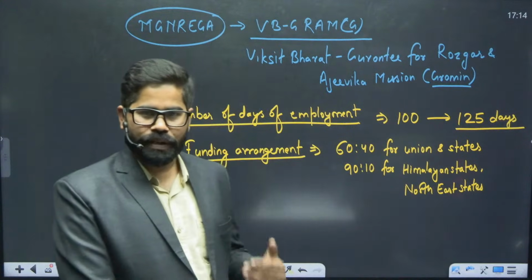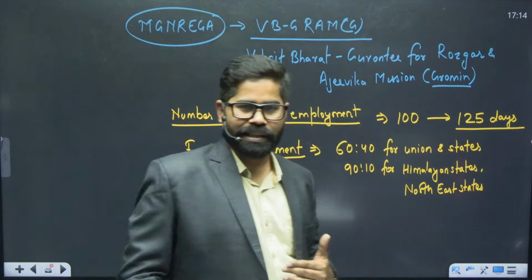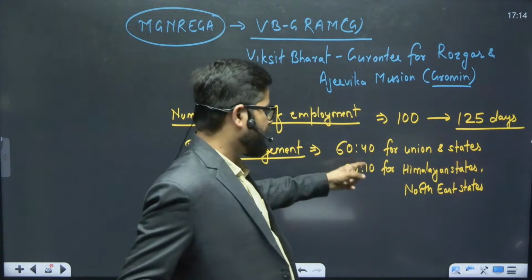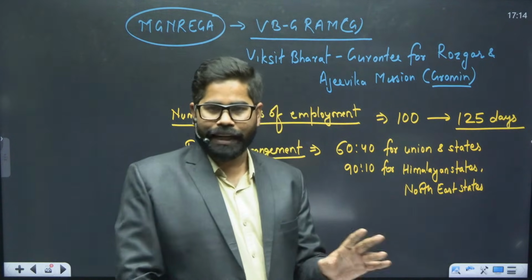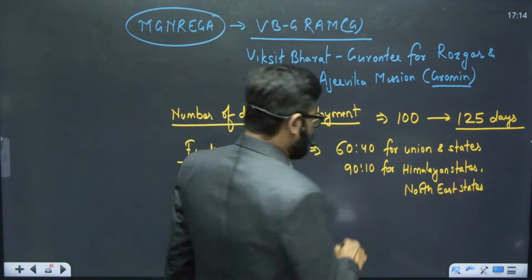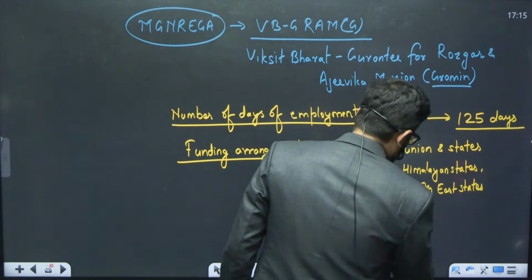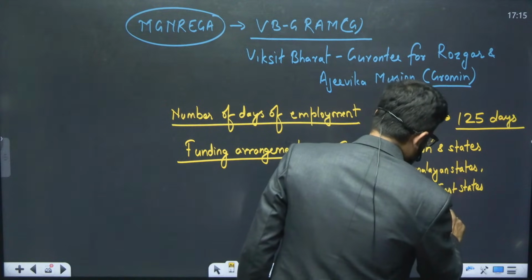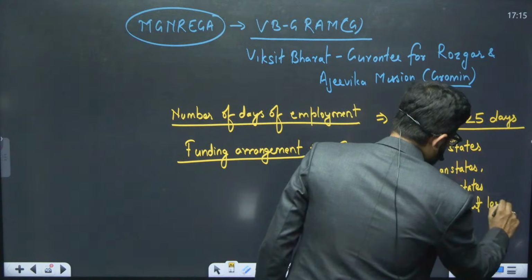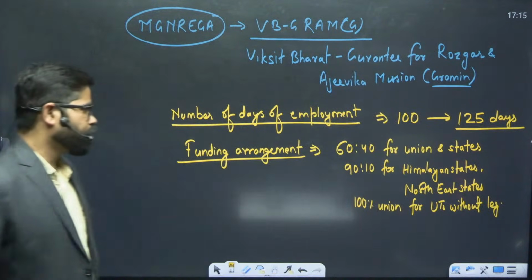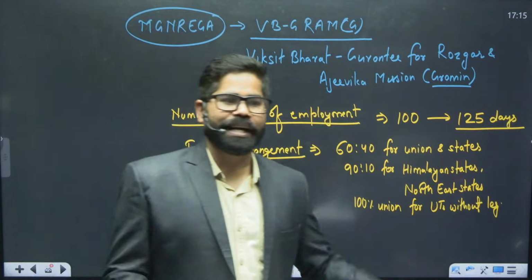Those UTs which are having legislature will have 60:40. 90:10 for Himalayan states and northeastern states. 100% union funding for UTs without legislature. So this is one thing which we see in the new funding arrangement.